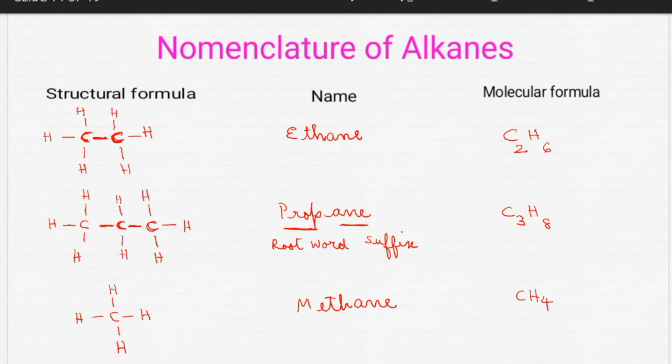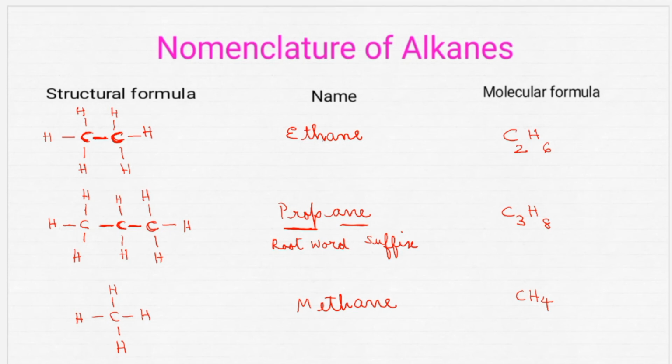Now, I am greedy. I want to know the molecular formula of an alkane having 20 carbon atoms. What to do? We are in trouble, right? It is difficult writing all the carbon atoms and satisfying their valencies with hydrogen. It's difficult work. So, there is a general formula for alkane. What is that? That is CnH2n+2, where n is the number of carbon atoms.